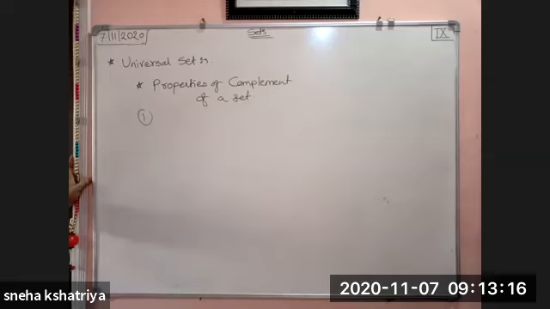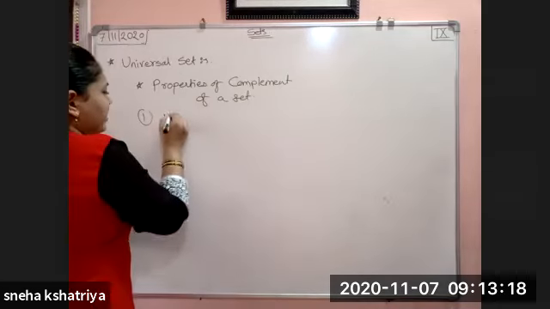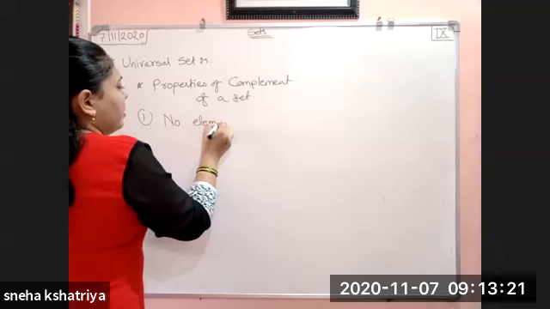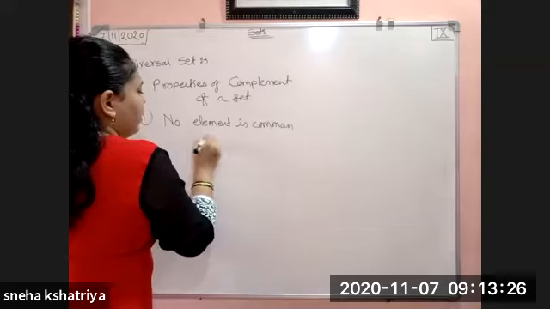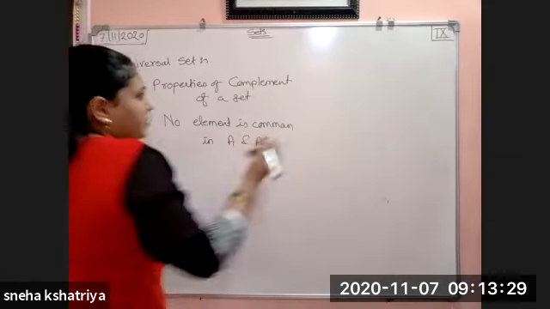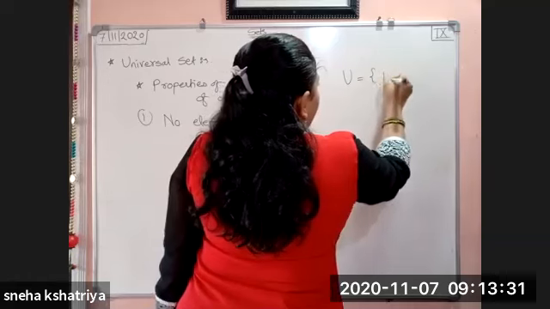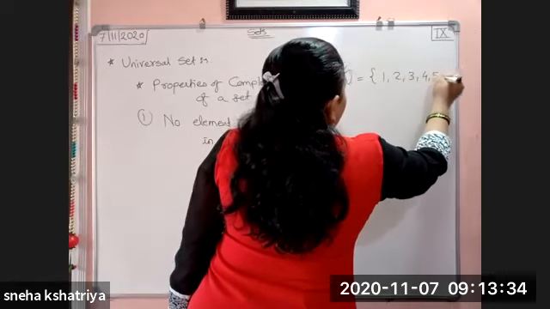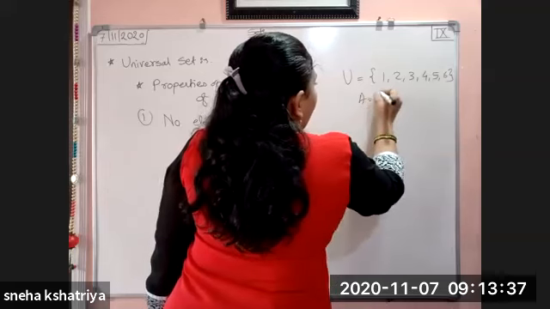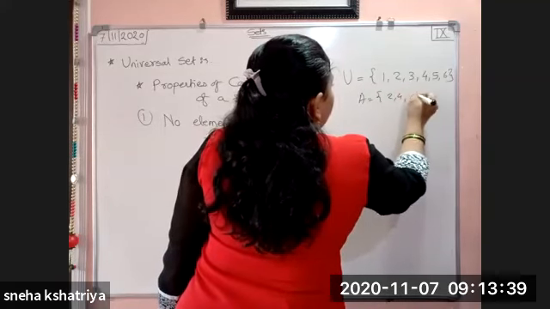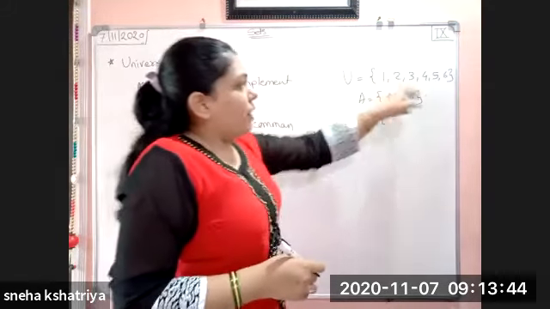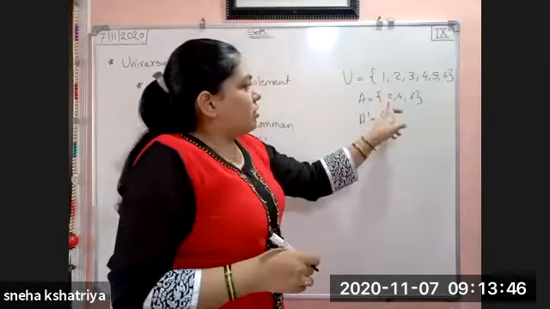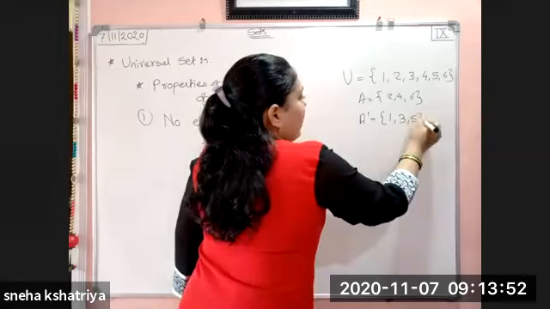First, no element is common in A and A dash. Obviously, no element is common in A and A dash. Again, we can take a universal set. I will take a short one: 1, 2, 3, 4, 5 and 6. Okay. A is what here? 2, 4 and 6. If the universal set is from 1 to 6 and A is 2, 4, 6, then what is your A complement? It will become 1, 3 and 5.